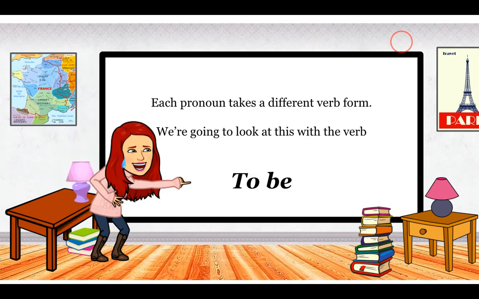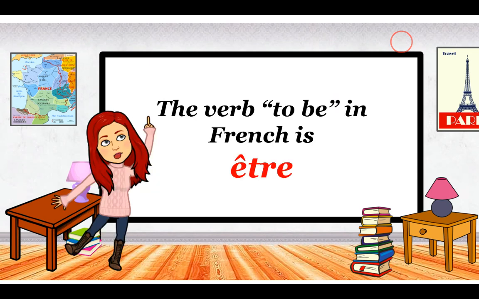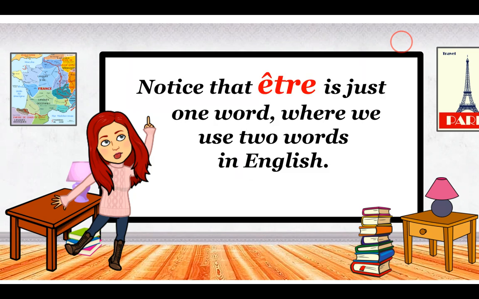That's fantastic. So you notice that each pronoun, you haven't seen this yet, but you're about to, each pronoun takes a different verb form. We're going to look at this with the verb to be, because in the verb to be, the verb forms are very different from the infinitive, and so it's a good example for us of how things change. Let's take a look. The verb to be in French is être, to be. Notice that être is just one word, where we use two words in English, to be.